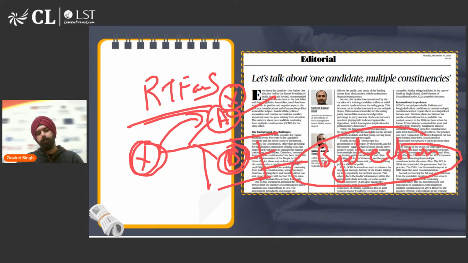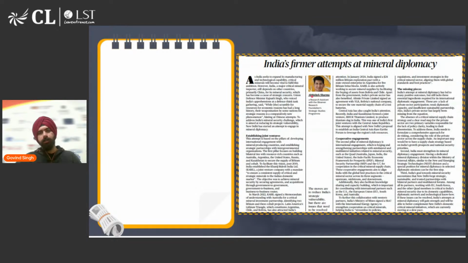Let's move to the third article of the day, which is India's firmer attempts at mineral diplomacy. Now, what this article tells you about is how we are slowly and gradually trying to expand our manufacturing sector, our technological capability in the field of critical minerals. Not just minerals, critical minerals. So, critical minerals वो होते हैं which are important for, let's say, semiconductors, technology development, renewable energy. Basically, जो बहुत ज़्यादा critical है. Critical means important, right? ऐसा कोई fixed definition नहीं है इसका. Depends on the need of the country.